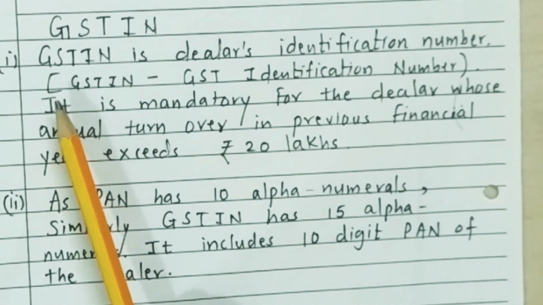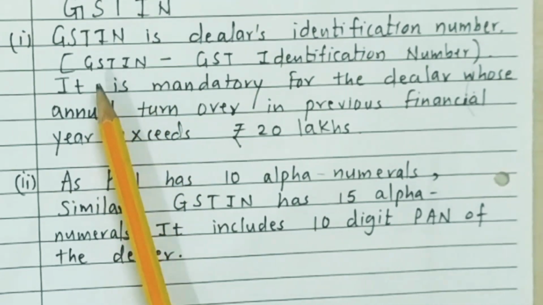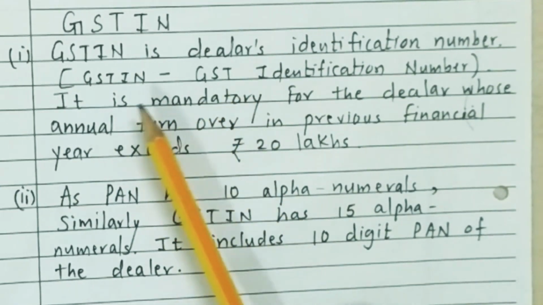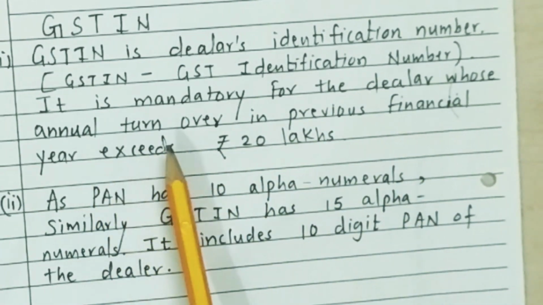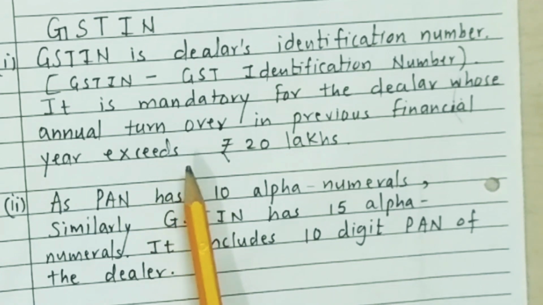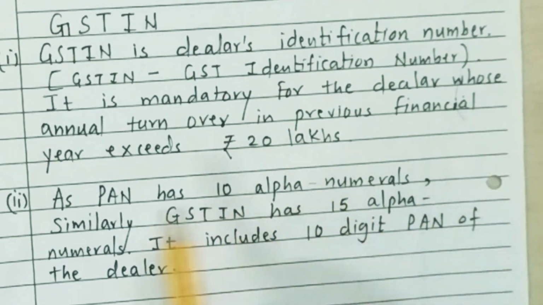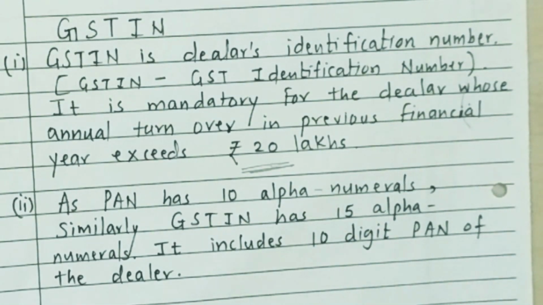GSTIN. Here GSTIN is GST identification number, the dealer's identification number. GST identification number is mandatory for dealers whose annual turnover in the previous financial year exceeds 20 lakh rupees. So those dealers whose annual turnover in the previous financial year is more than 20 lakhs get a GST identification number.